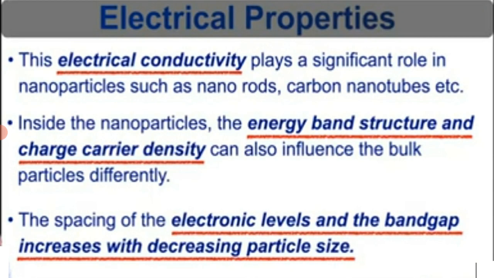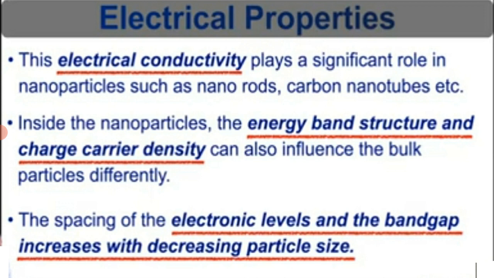Next property, electrical property. Nanoparticles have a very high surface area to volume ratio. This provides a tremendous driving force for diffusion, especially at elevated temperatures. Sintering can take place at lower temperatures and over shorter time scales than for larger particles.